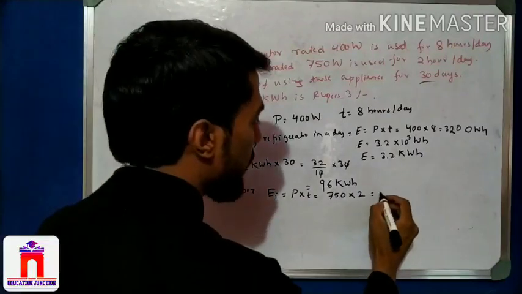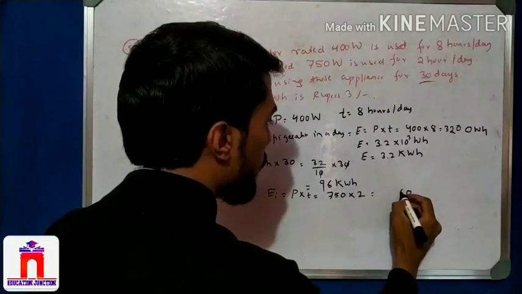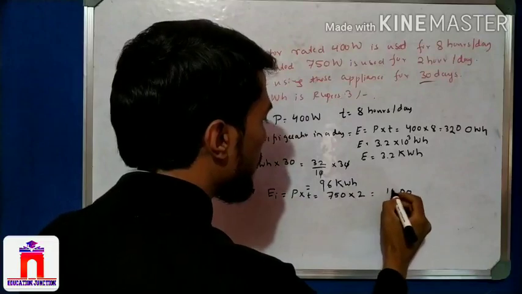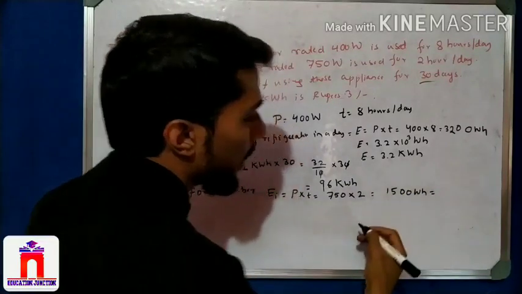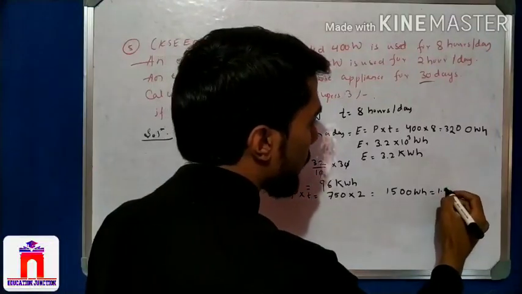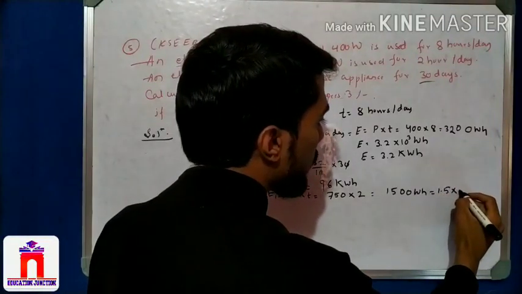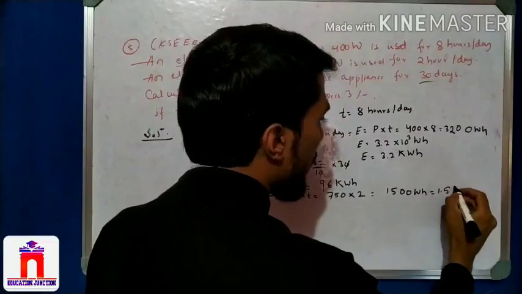So 750 into 2 is 1500 watt hour. I can take it as 1.5 into 10 to the power 3 watt hour, which means 1.5 kilowatt hour.